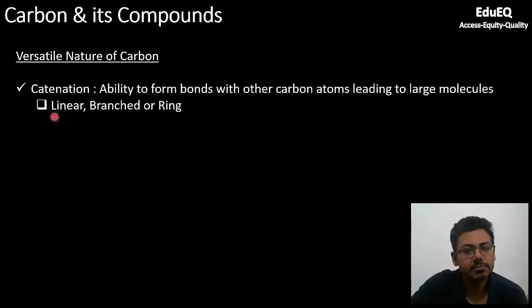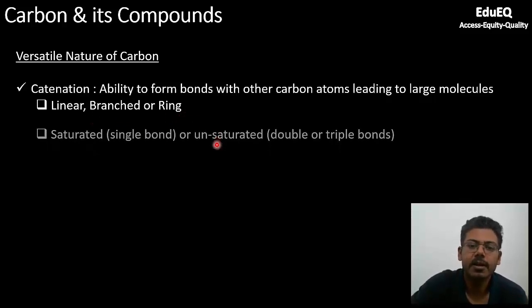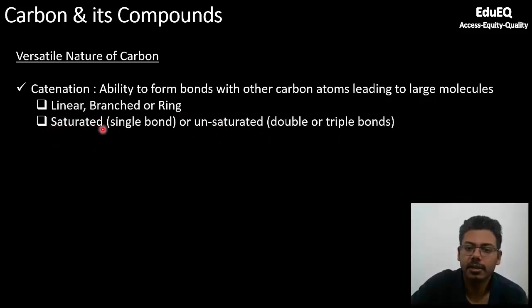It can form a linear compound, which means a straight line compound, or a branched one, where you will have some separations in between, or it can also be in the form of a cycle or ring. We will see all these compounds as we progress through the lecture. It will form saturated bonds, just like we show. If it is sharing 2 electrons, it will form a single bond. If it is sharing more than 2 electrons, 4 or 6, it can form double or triple bonds.